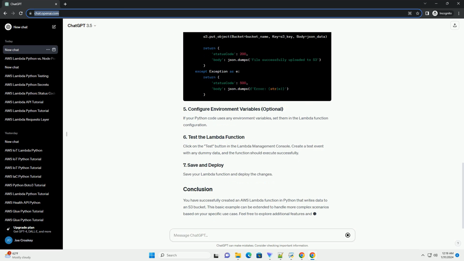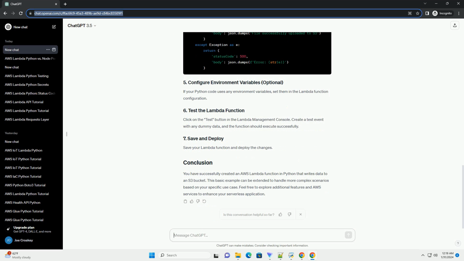Click on the test button in the Lambda Management Console. Create a test event with any dummy data, and the function should execute successfully. Save your Lambda function and deploy the changes.